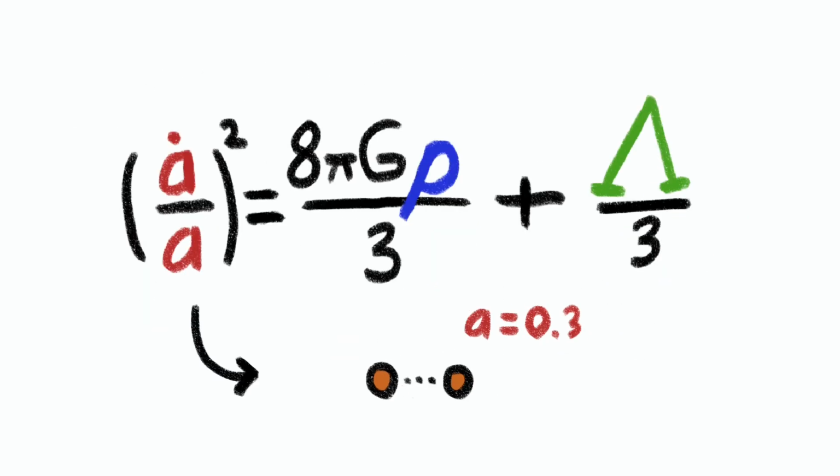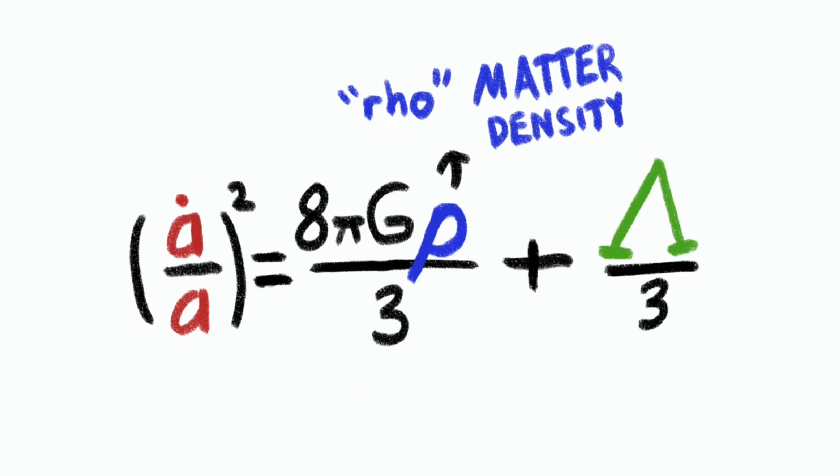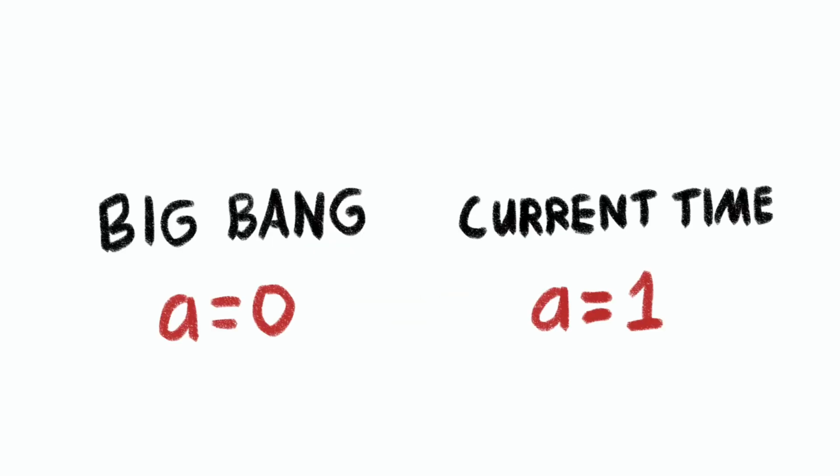Here, A, the scale parameter, tells us how physical distance expands as time goes on, and the cosmological constant is a constant energy density permeating the universe that causes such expansion. This thing that looks like a P is the Greek letter rho, which stands for density. Specifically, we're interested in the density of matter, although there's also radiation. Matter dominates throughout most of the universe's lifetime, so we'll assume radiation is negligible. We can normalize such that A equals 1 is the current time, and A equals 0 when the universe shrinks down to a point is the same as the beginning of time.